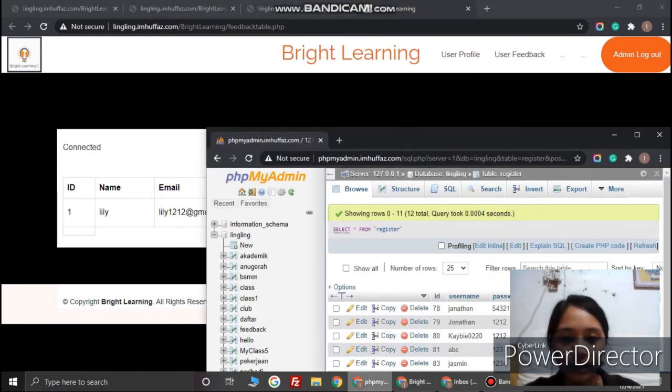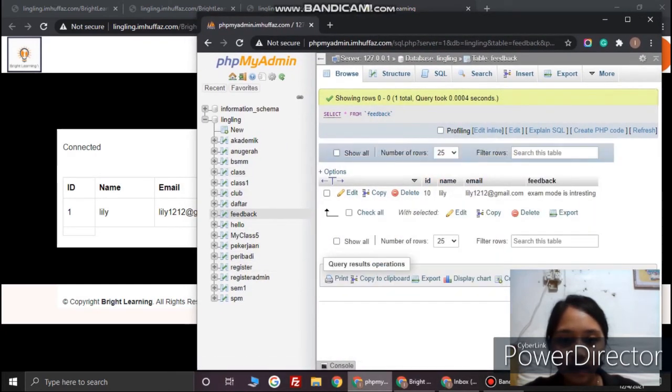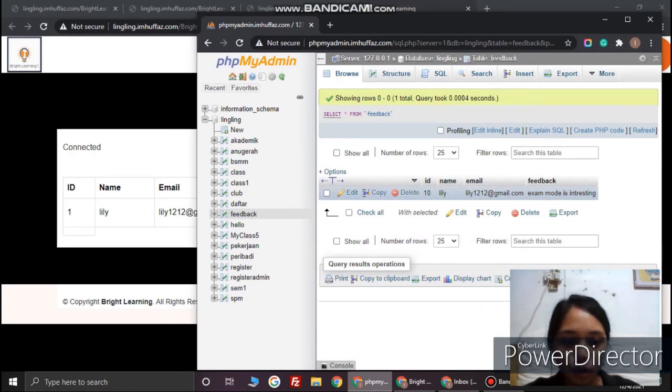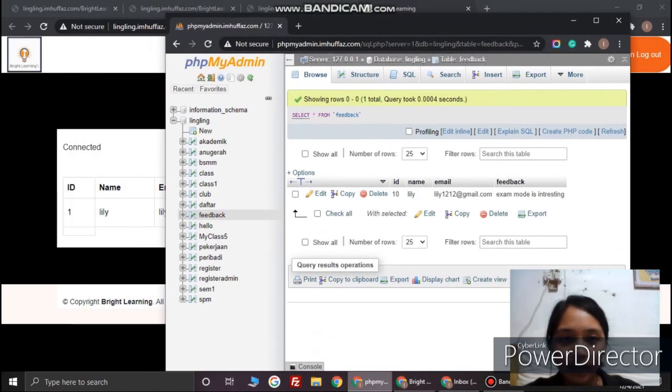Okay, let's see in the database. Okay, database is feedback, table of feedback. Okay, so you can see here Lily email already changed to Lily1212, and the feedback is exam mode is interesting. So that's all from my database.